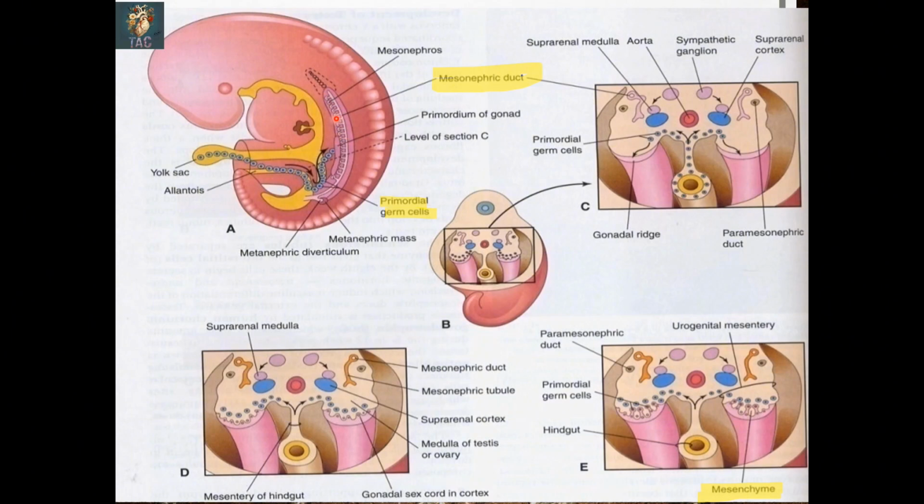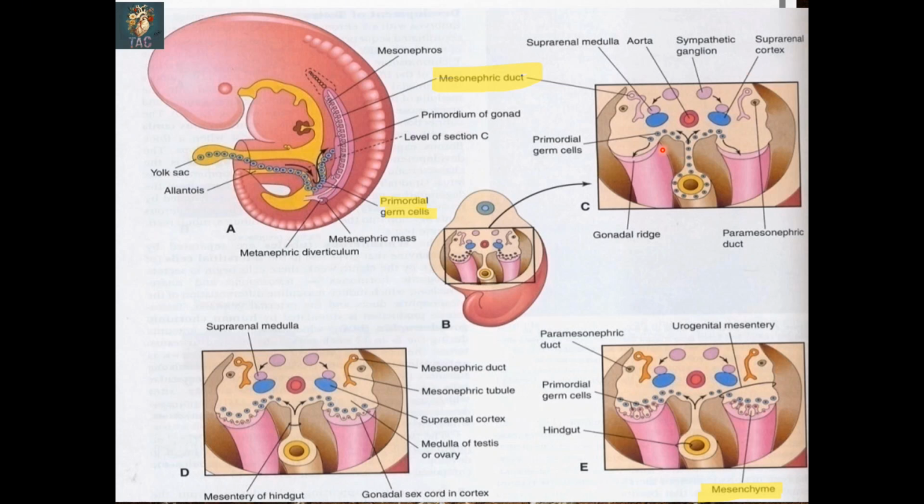In this diagram, you can see the area of the mesonephros which is developing, and behind this mesonephros the mesonephric duct is present. In this location you can appreciate the metanephric mass, and the metanephric duct is present, which is entering into the urinary bladder. Here you can see the yolk sac, and from the wall of the yolk sac these are the primordial germ cells which are migrating by amoeboid movement to the area of the genital ridges.